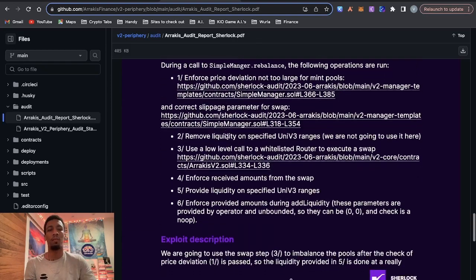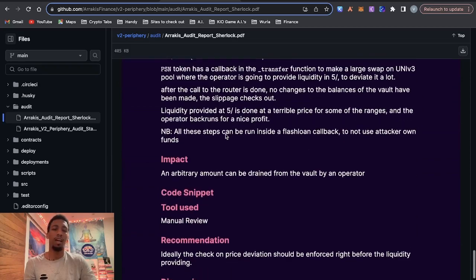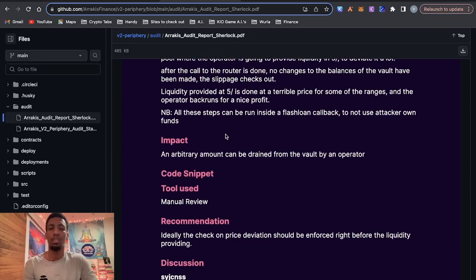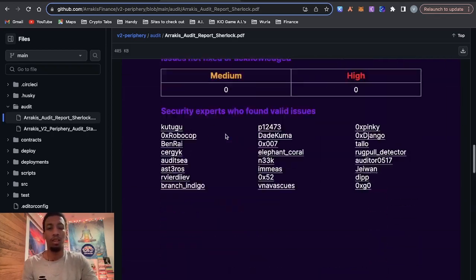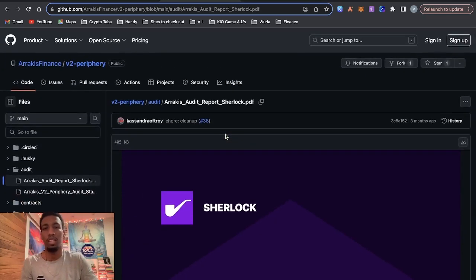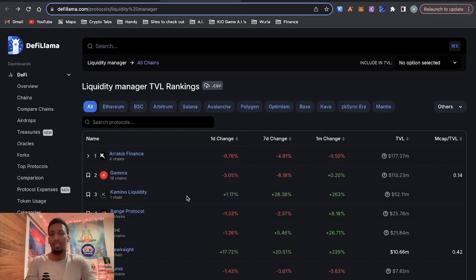And like I always say, these audits are not cheap. So the fact that they got an audit, saw issues, got an audit, fixed issues, got an audit, fixed issues 3 or 4 times, it shows that this project is actually serious, which is good. Lastly, I like to check the TVL and see how this protocol stacks up to its competition. And if you look at Arrakis, you can see they are number 1 in terms of TVL versus all liquidity managers. The one behind them is Gamma, and that's going to be the next video I make.